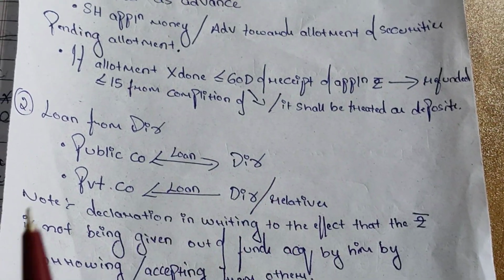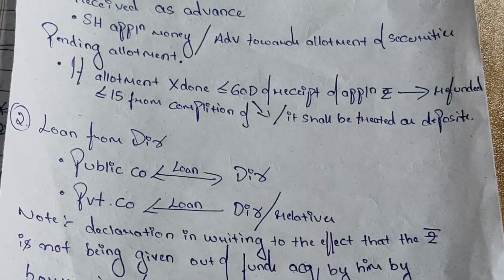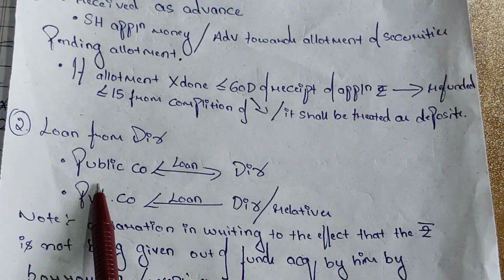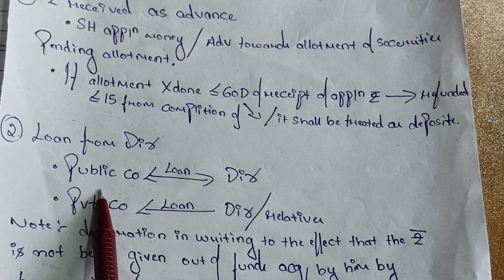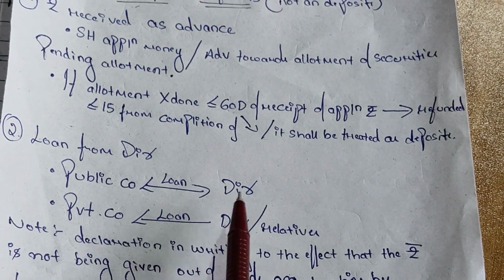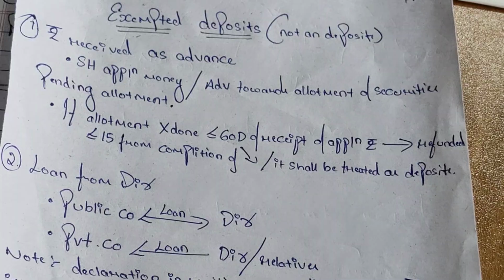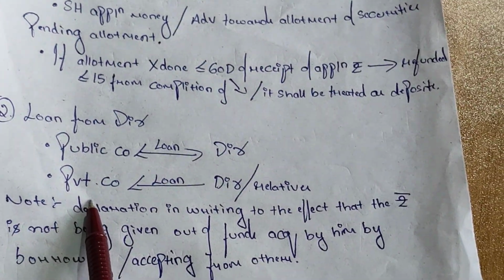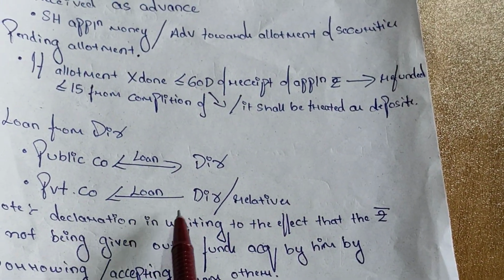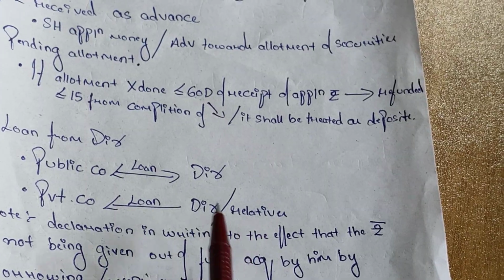Yes. Next, loans from the director. In the case of a public company, a loan can be taken from the directors. In the case of a private company, a loan can be taken from the director or from his relatives also.